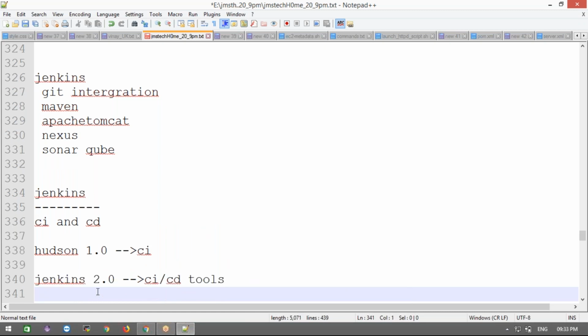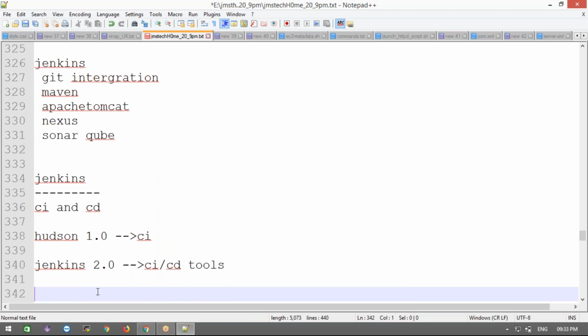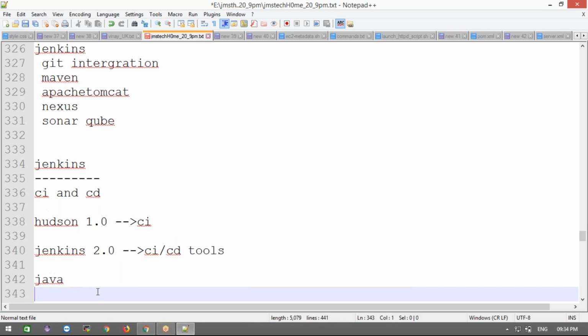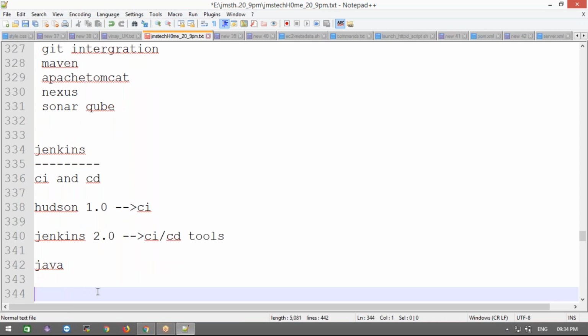Now, Jenkins is written in Java, the Java programming language. If you want to run Jenkins in your system, you must install Java 1.8 plus version, or else it can't be installed in your system.